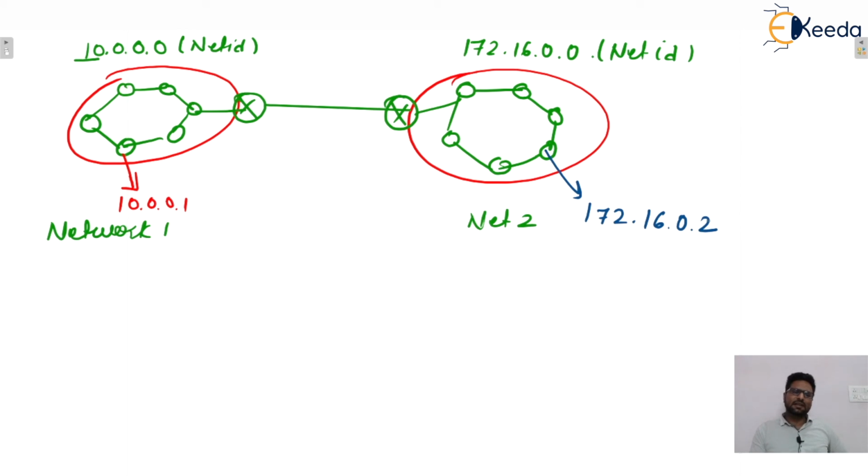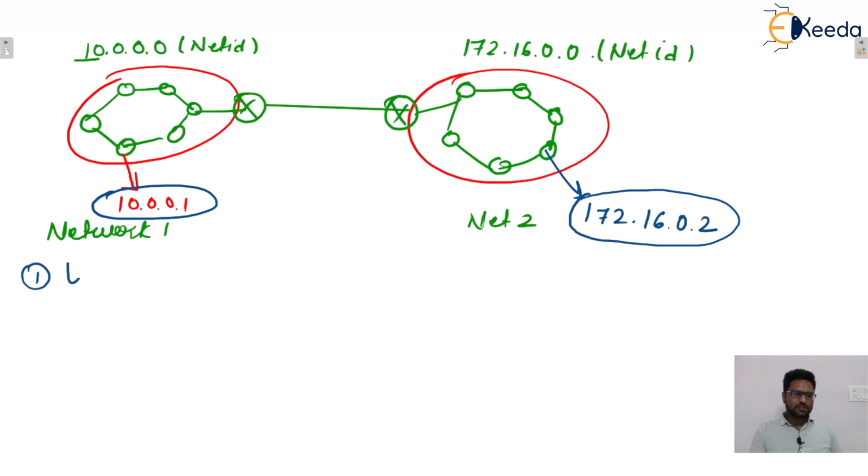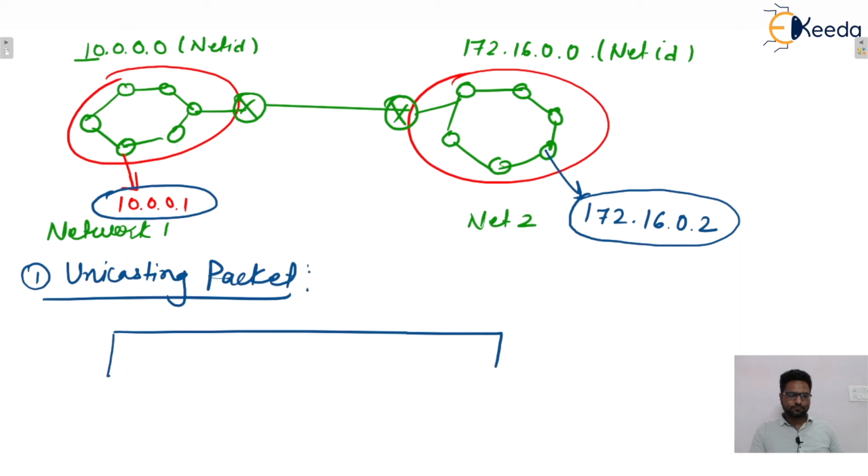170.16.0.2, randomly. Now let's say a unicast packet means this particular system, 10.0.0.1, wants to transmit some data to this particular system in network 2. So what will be the unicasting packet? Unicasting means one to one. Let's say this is the packet.